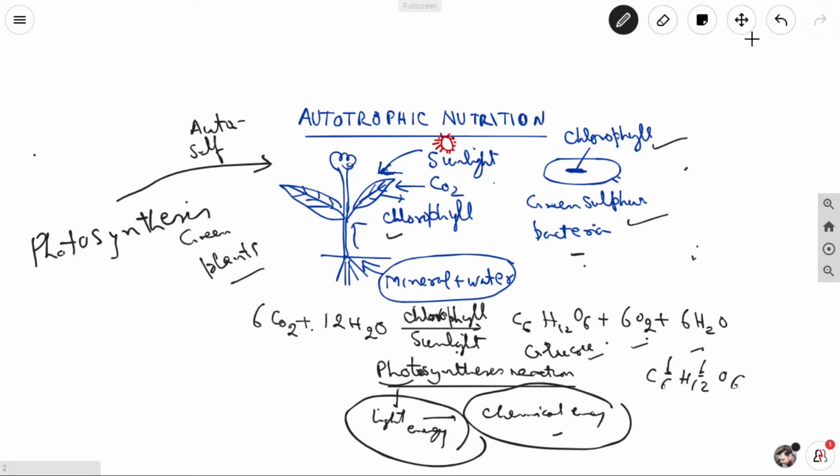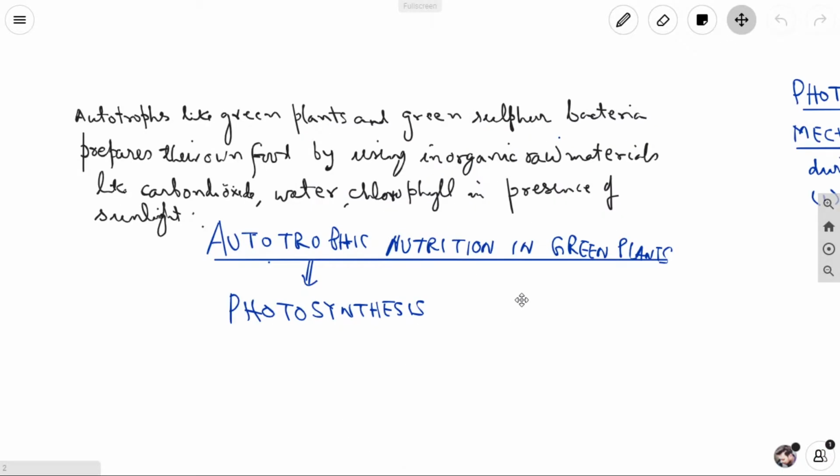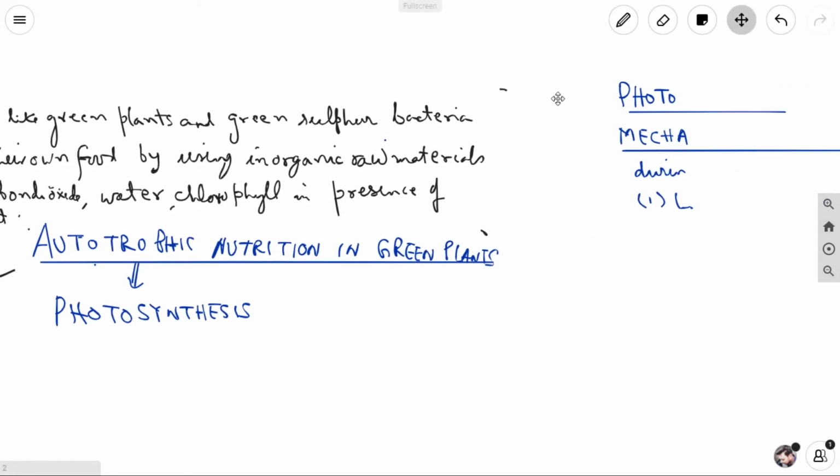Now, autotrophs like green plants and green sulfur bacteria prepare their own food by using inorganic raw material like carbon dioxide, water, chlorophyll in presence of sunlight. Autotrophic nutrition in green plants is called photosynthesis. Photo means light, synthesis means preparation. When light energy is converted into chemical energy by autotrophs like green plants and green sulfur bacteria using inorganic raw material in presence of sunlight, it is called the autotrophic mode of nutrition, or photosynthesis.